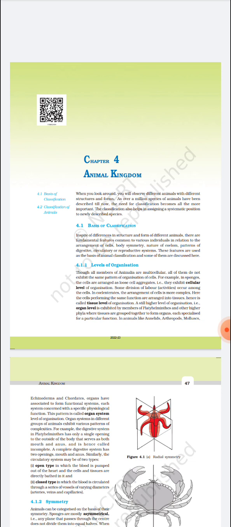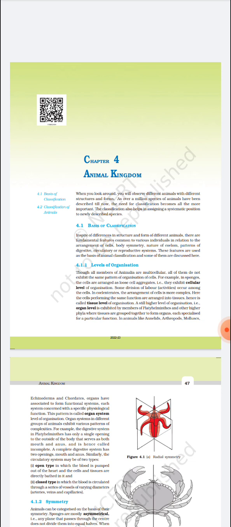For example, the digestive system performs the function of digestion, and the respiratory system performs the process of respiration. So in multicellular organisms there is a division of labor.